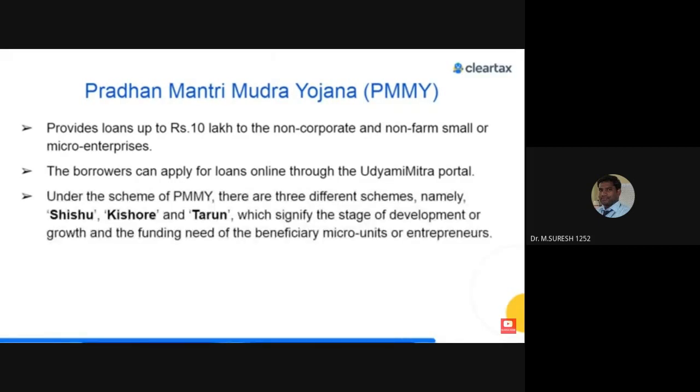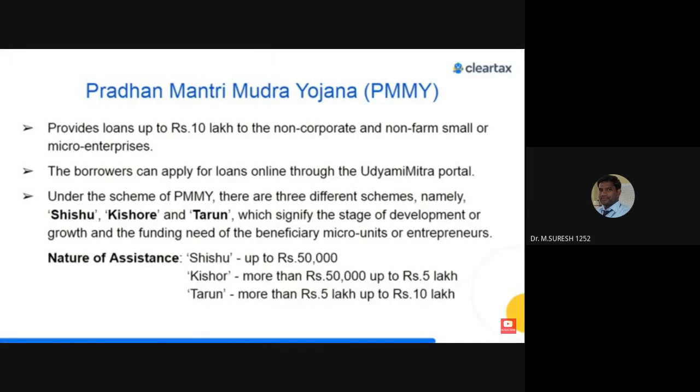Under PMMY, there are three different schemes, namely Shishu, Kishore and Tarun, which signify the stage of development or growth and the funding needs of the beneficiary micro units or entrepreneurs. Shishu offers loans up to rupees 50,000, Kishore provides loans above rupees 50,000 up to rupees 5 lakh, and Tarun provides loans above rupees 5 lakh up to rupees 10 lakh to micro units.